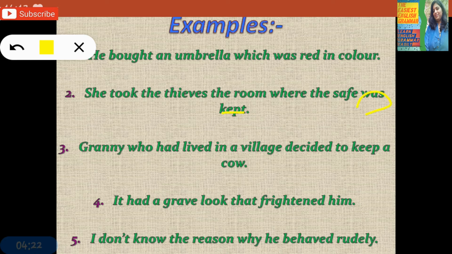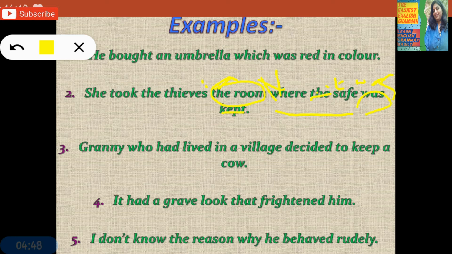She took the thieves in the room where it was safe. Where it was safe? In the room. Telling what was safe? The room was safe. So it is telling about this noun room, so it is what?